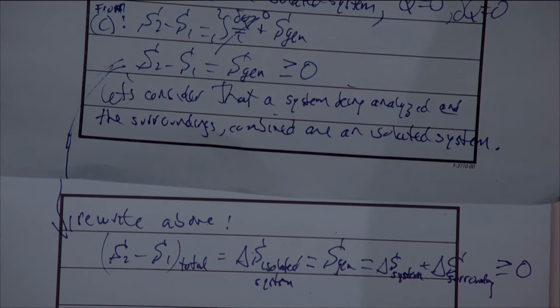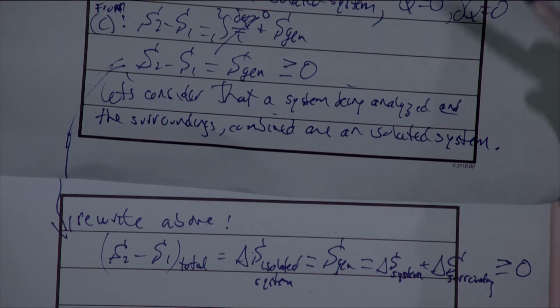Okay. Now, this is really the increase in entropy principle. The previous statement wasn't technically the increase in entropy principle. That simply told us that the entropy change had to equal some integral of delta Q over T plus some additional amount called entropy generation.